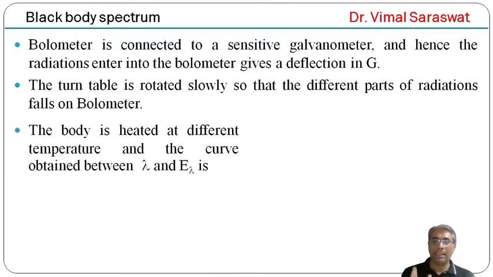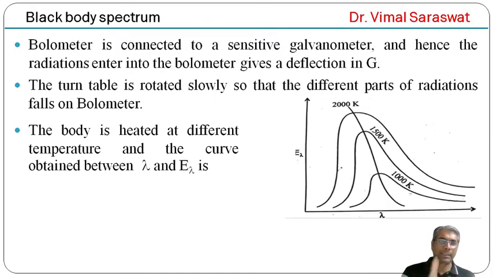The body is heated to different temperatures, and the curve obtained between wavelength lambda and energy E lambda is found to be according to this diagram. It is clear from this figure that as the temperature increases, the wavelength corresponding to maximum energy shifts to the lower wavelength side.